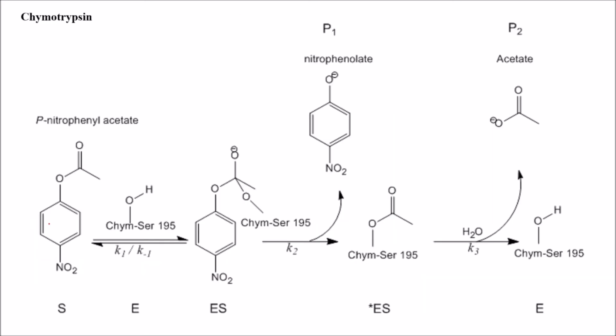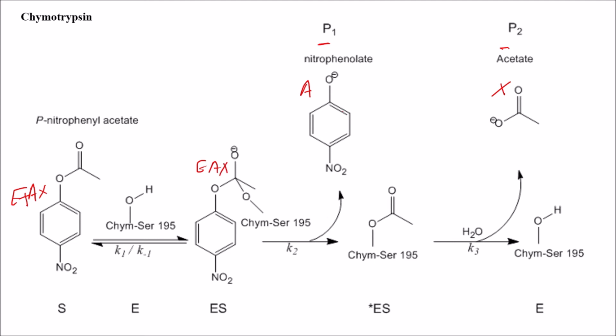So again, take the example of chymotrypsin, where you can see products P1 and P2 are released. Let's take product P1 as A and product P2 as X. So our substrate will be AX, and along with the enzyme E it becomes the intermediate EAX.